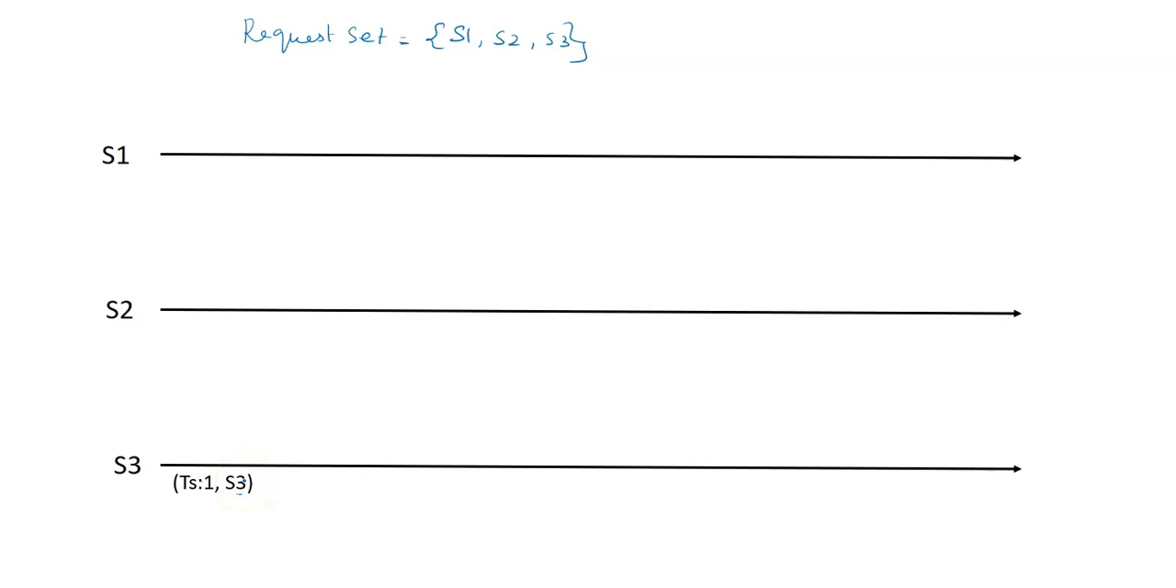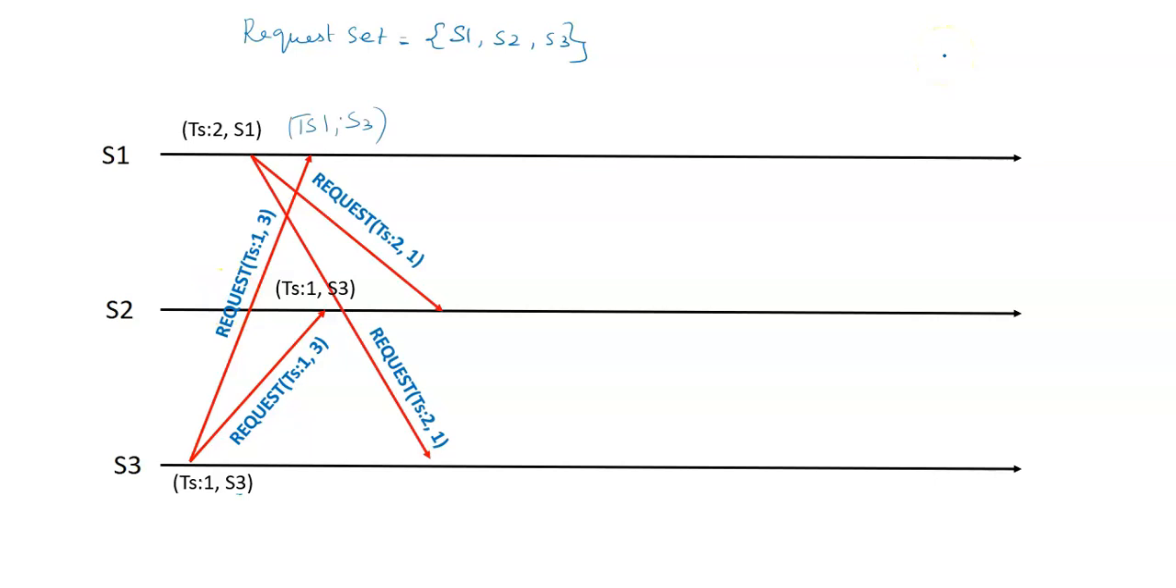Now site S3 sends a request message to all the other sites. What are all the other sites available now? S1 and S2, obviously. So site S3 is sending a request message along with the timestamp (1, S3) to S1 as well as to S2. Now, according to our algorithm, on receiving this request, the sites S1 and S2 have to update their own queue.